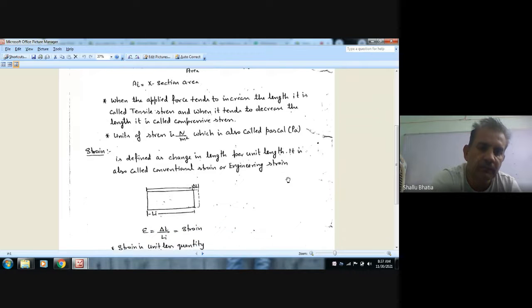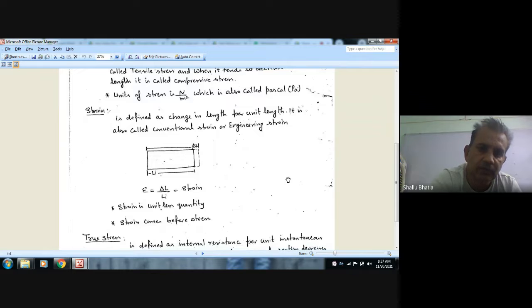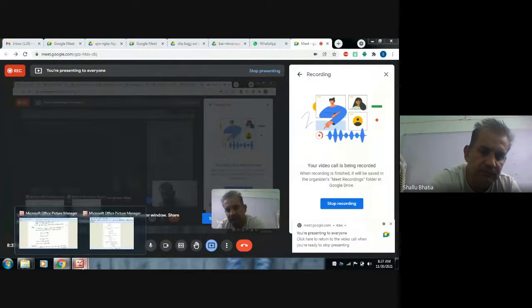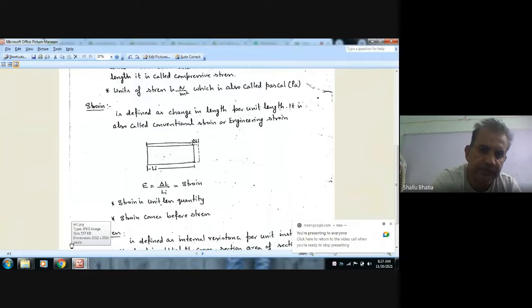The next definition is strain. Strain is defined as change in length per unit length. It is also called conventional strain or engineering strain.